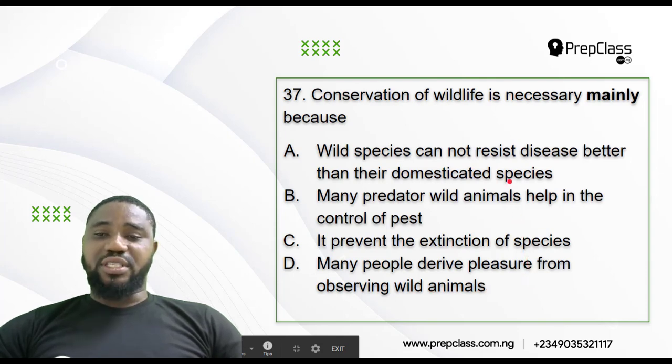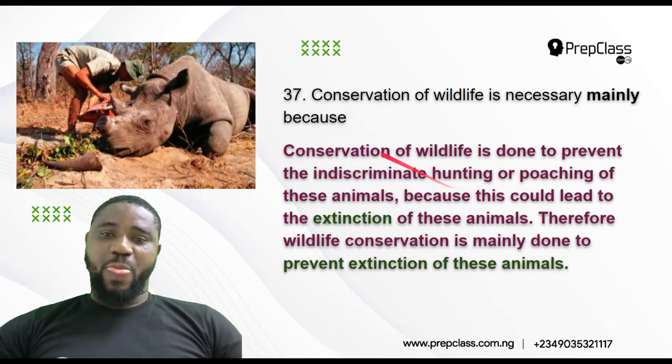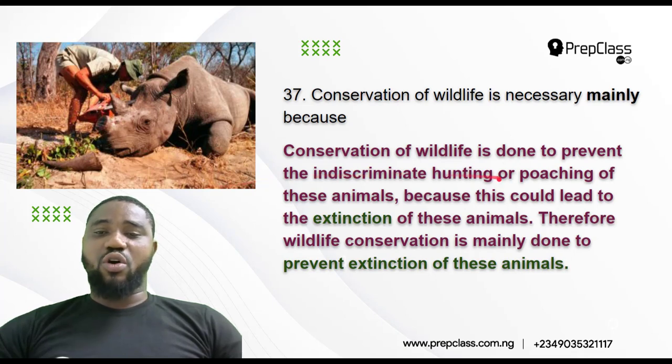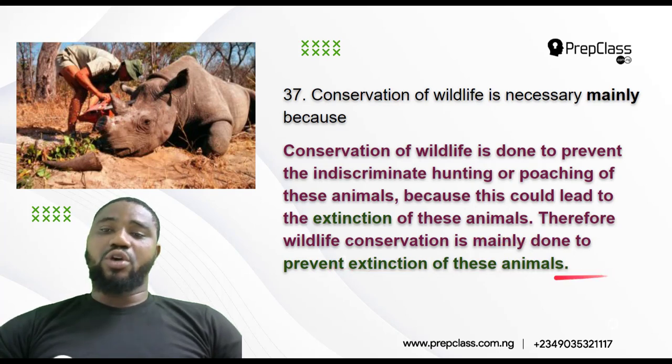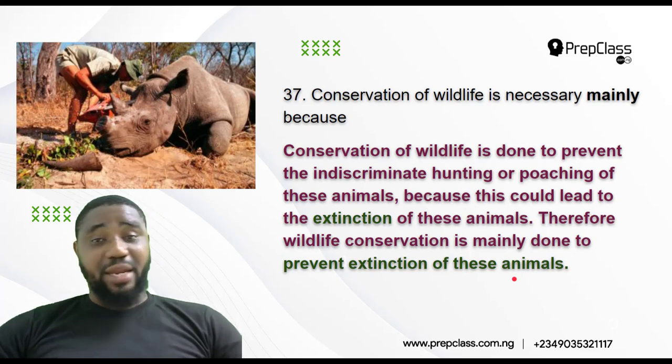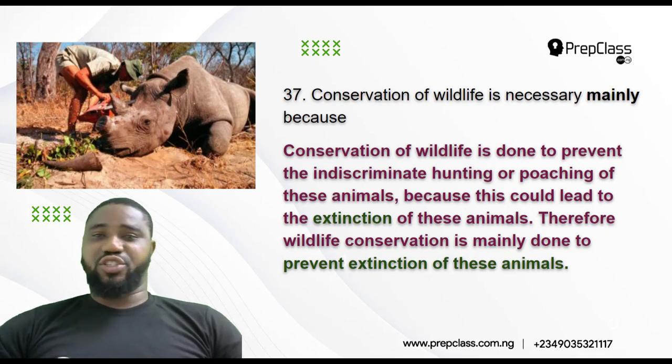Now, what is the main reason why we have to practice conservation of wildlife? Conservation of wildlife is done to prevent the indiscriminate hunting or poaching of these animals, because this could lead to extinction of these animals. Therefore, wildlife conservation is mainly done to prevent extinction. So the main purpose of wildlife conservation is to prevent extinction, because many animals are under threat of extinction, like the African elephant.